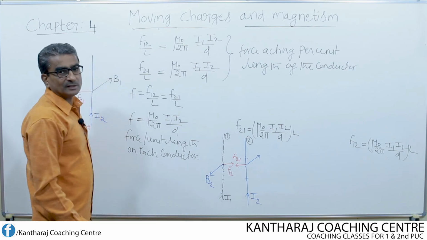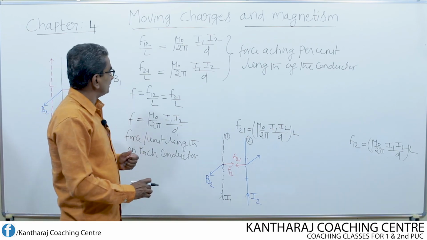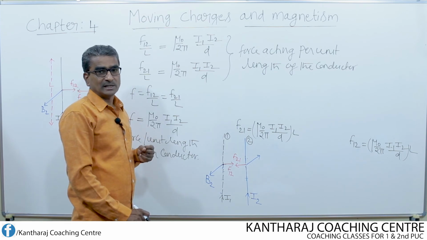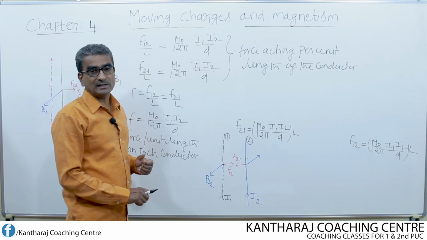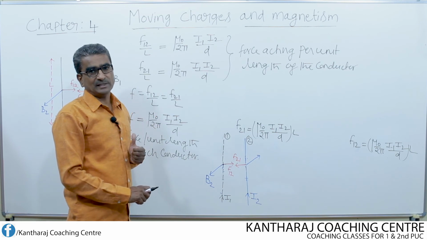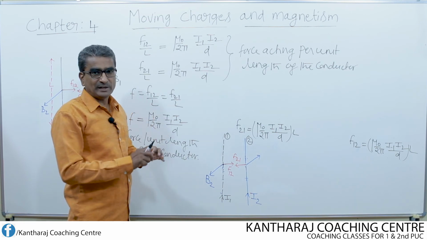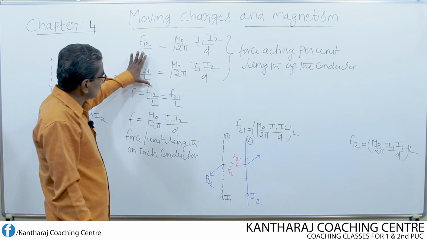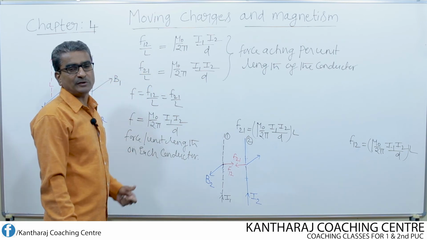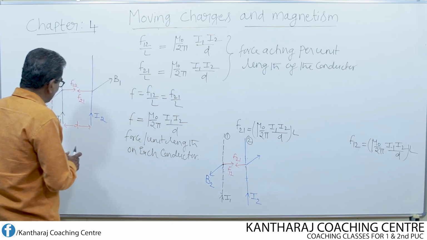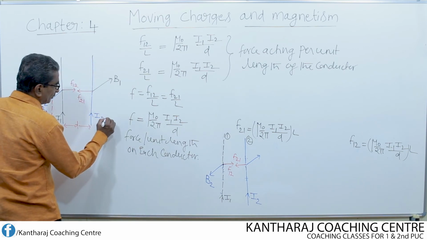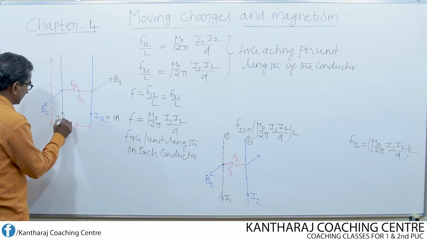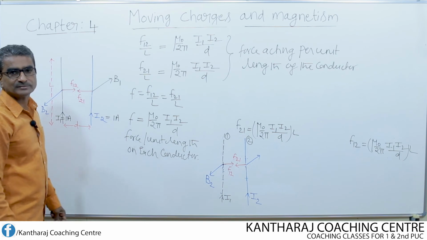Okay. Now, there may be a question like this. That means there may be a question asking the definition of an ampere. That means define ampere. Ampere can be defined in different ways, but with respect to this concept, that means with respect to this equation, how do we define ampere? First, I assume the current flowing through each conductor as equal to 1 ampere. And again, the current flowing through this conductor also is equal to 1 ampere.